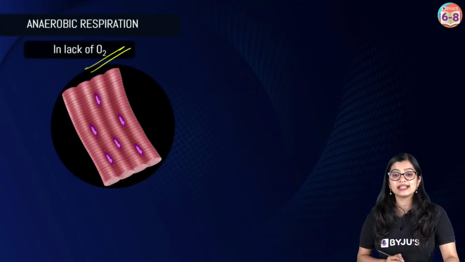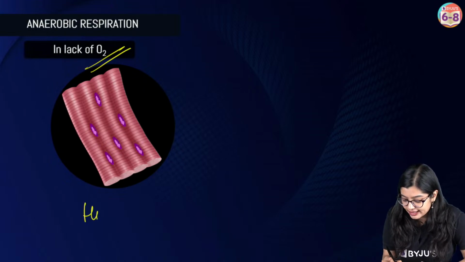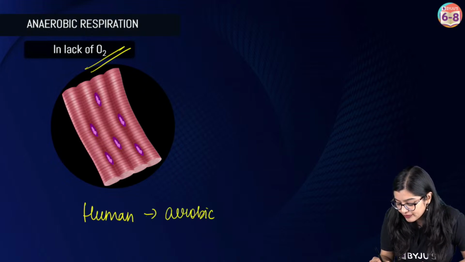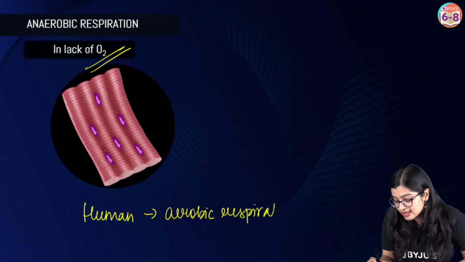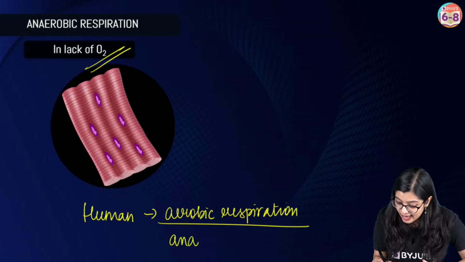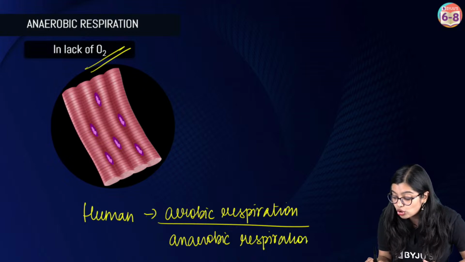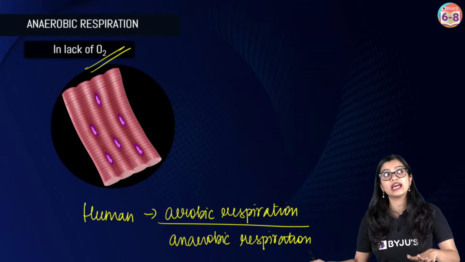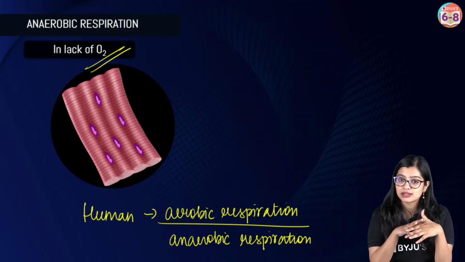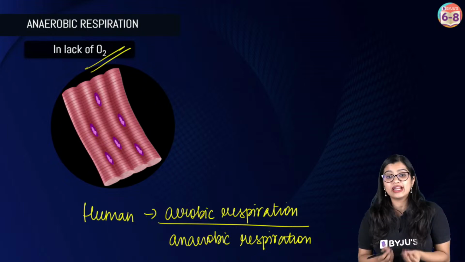Now, next up is the question that many of you have. I just told you that the human body mainly performs aerobic respiration. But in some rare cases, we observe that our body also has the ability to perform anaerobic respiration. Now, you will think, ma'am, when is it that we are out of oxygen? We cannot survive if there is no oxygen. So, does anaerobic respiration happen only in the absence? No, we saw that it can happen even in the lack of enough oxygen.